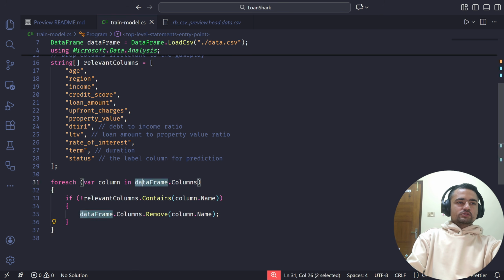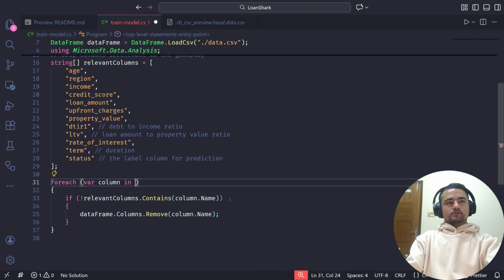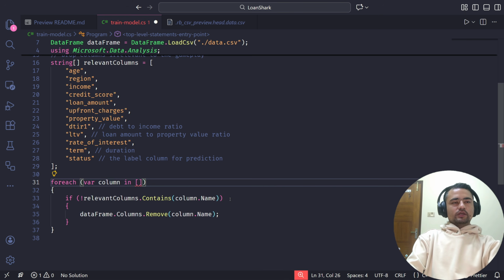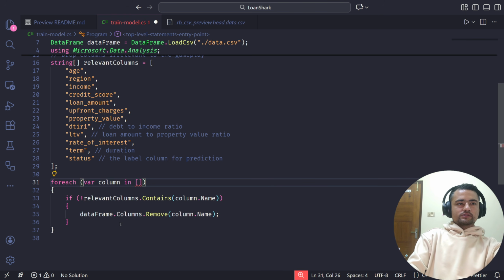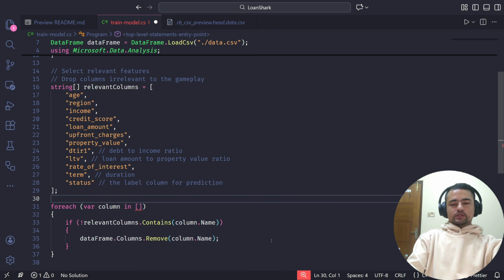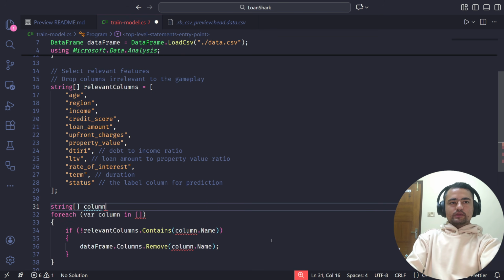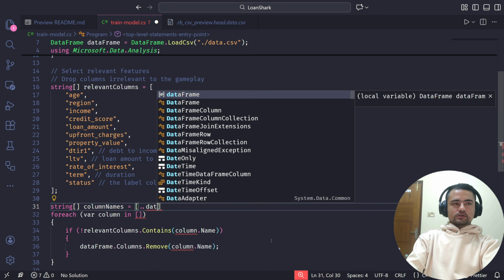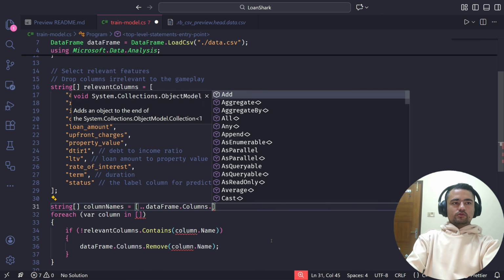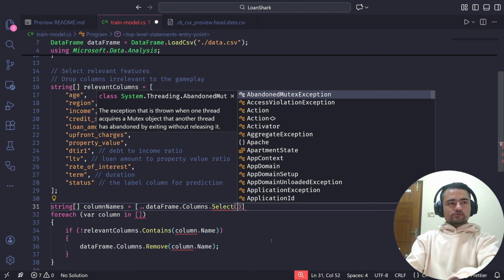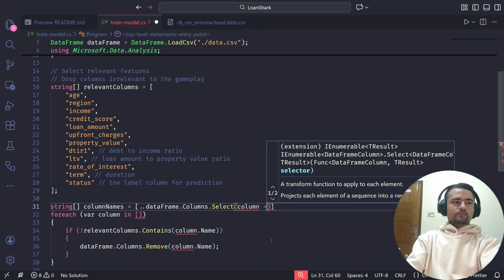What I can do instead is iterate in some other array and then do my operations here. For example, what I can do is create the column names as a separate array, which is just data frame dot columns dot, I'm going to use the LINQ query, column.